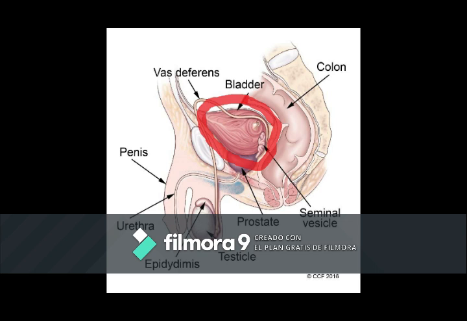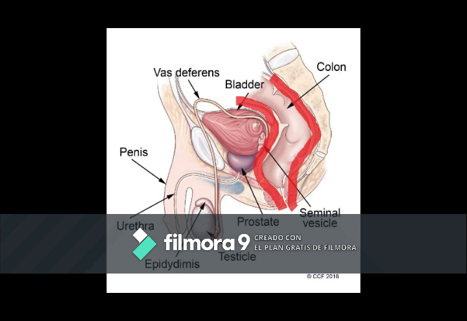The urinary bladder is a muscular sac in the pelvis, just above and behind the pubic bone. When empty, the bladder is about the size and shape of a pear. Urine is made in the kidneys and travels down tubes called ureters to the bladder. The bladder stores urine, allowing urination to be infrequent and controlled.